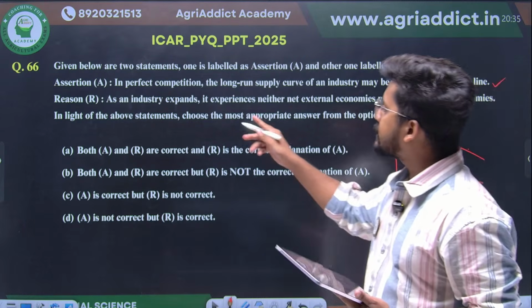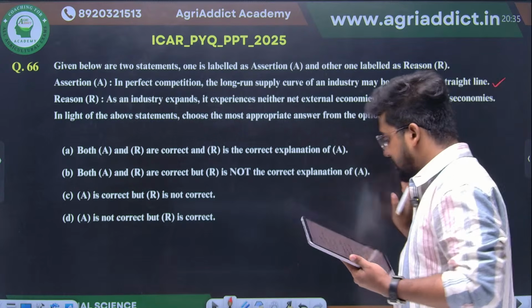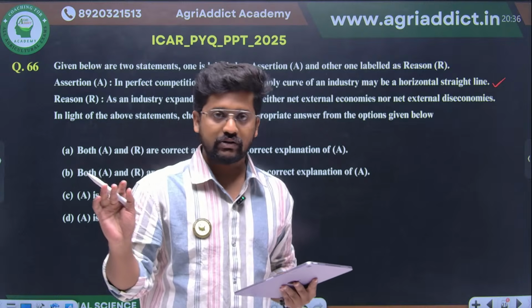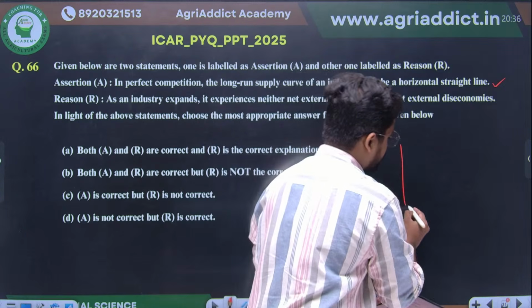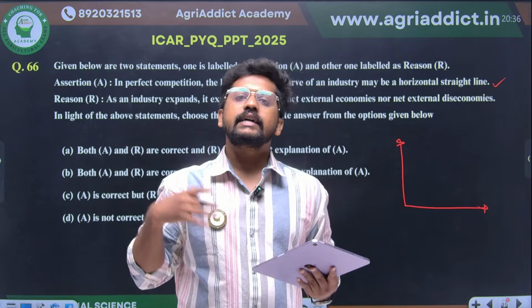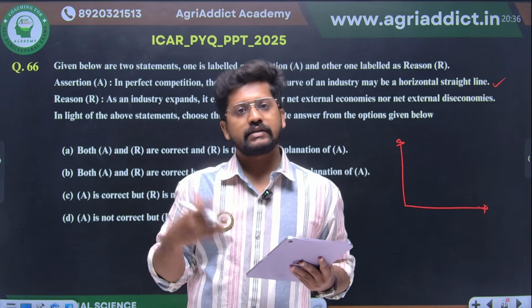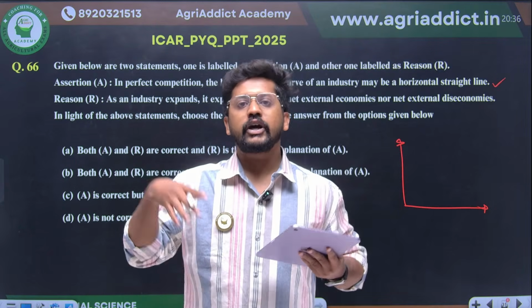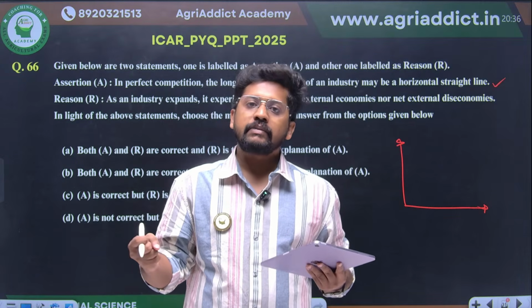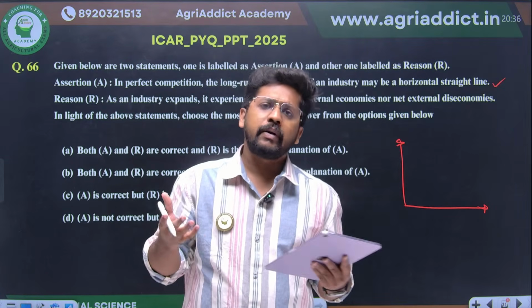And as the industry expands, it experiences neither net external economies nor net diseconomies. This is actually happening as a result of increasing, decreasing or constant cost industries. So what is this decreasing cost industry, increasing cost industry or constant cost industry? As the demand for the product increases, obviously what will happen? Since the demand is increasing, the plant will try to expand its production, right? So as the plant expands its production, there can be some externalities, or economies or diseconomies, due to maybe some externalities, right?